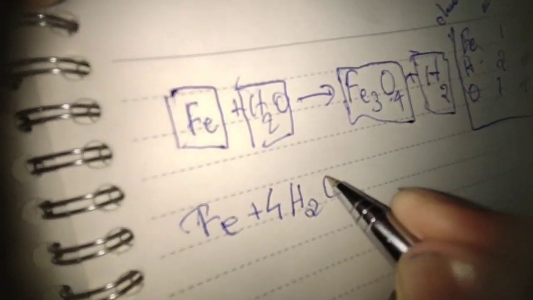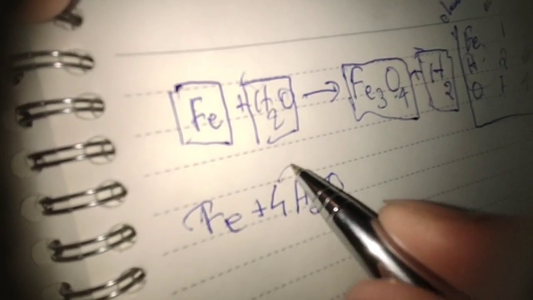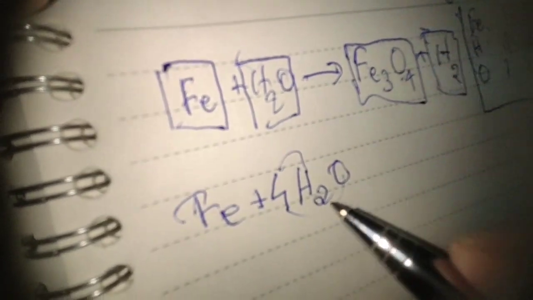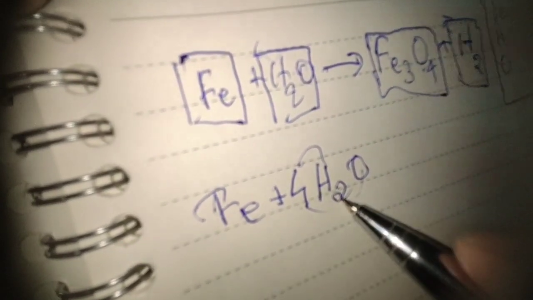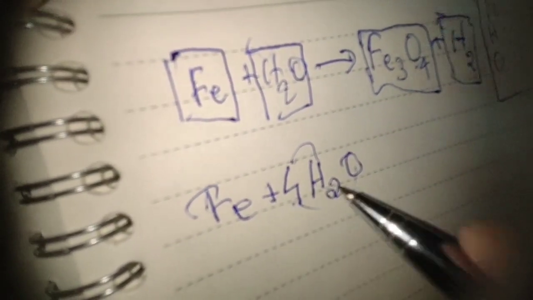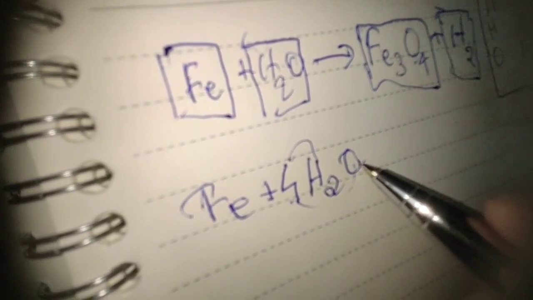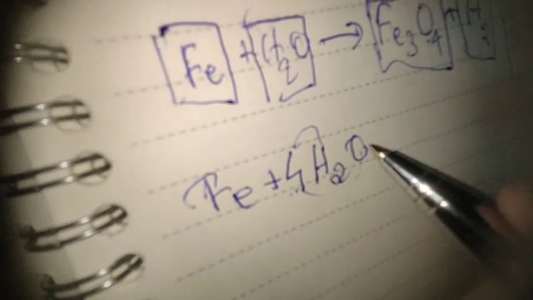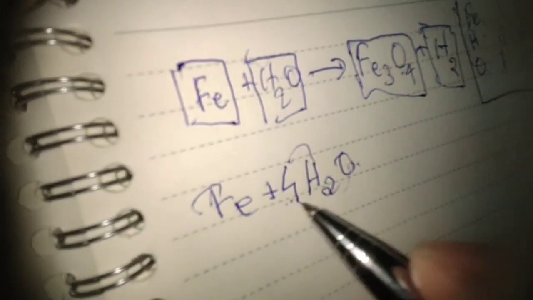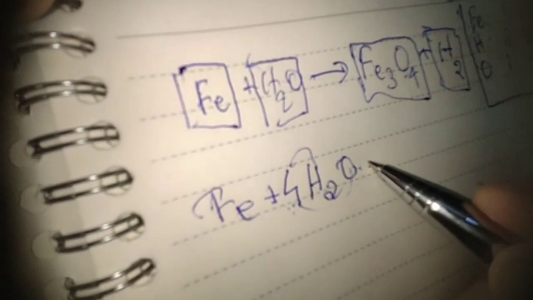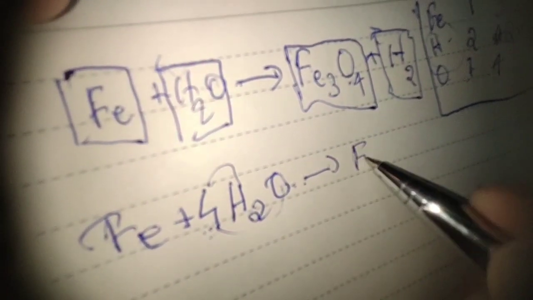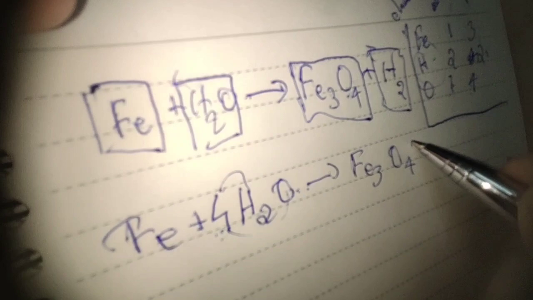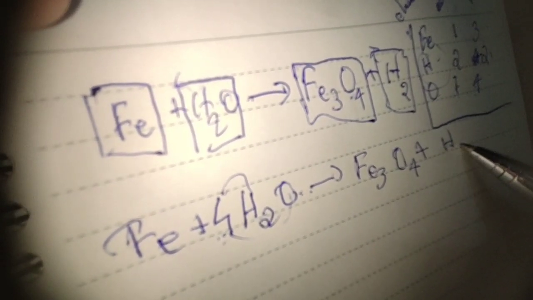This 4 is multiplied by this and this, so we will get 4 into 2 hydrogen, 4 into 1 atom of oxygen, gives off this ferric oxide plus hydrogen 2.